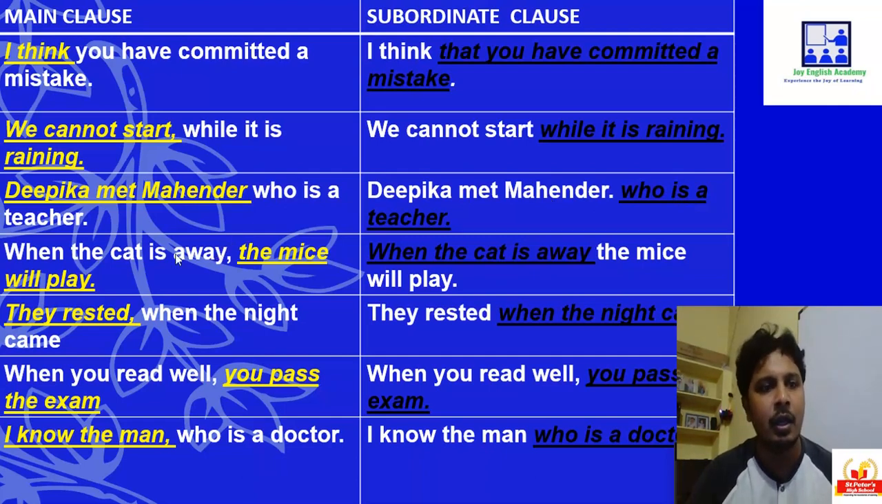Okay, similarly, when the cat is away, the mice will play. The mice will play is called as main clause. Now when the cat is away, the mice will play. Example I am telling. Now when the cat is away is a subordinate clause. Why is it a subordinate clause? Because it is giving some sense but not the complete sense. The mice will play is called as main clause, whereas when the cat is away is called as subordinate clause.